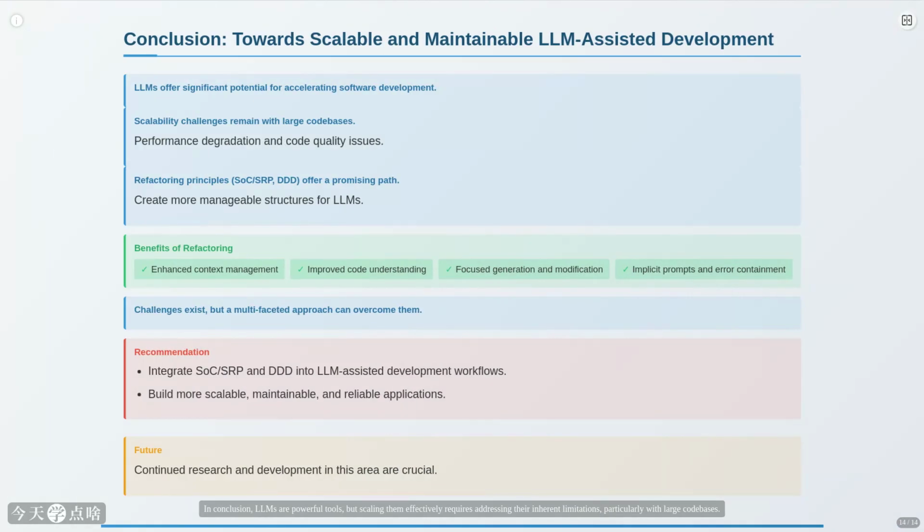In conclusion, LLMs are powerful tools, but scaling them effectively requires addressing their inherent limitations, particularly with large code bases. Applying established software principles like SOC, SRP, and DDD offers a promising path forward. By structuring the code, we enhance context management, improve semantic clarity, enable targeted interventions, leverage implicit prompts, and contain errors. While challenges remain, integrating these refactoring techniques into our LLM workflows is key to unlocking the full potential of these tools for building truly scalable, maintainable, and reliable software systems.